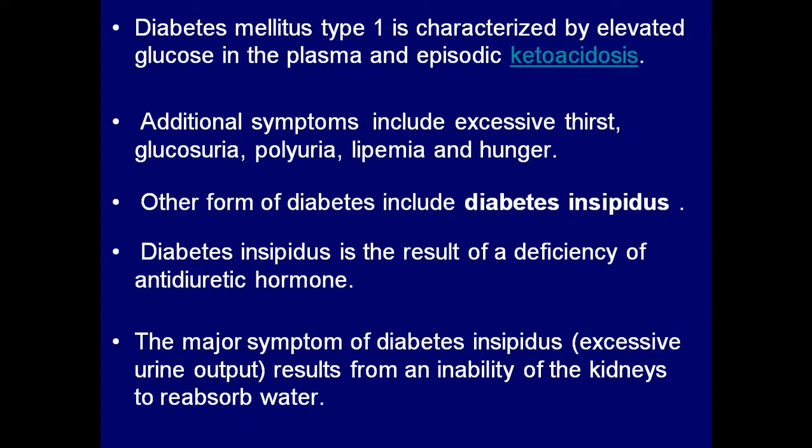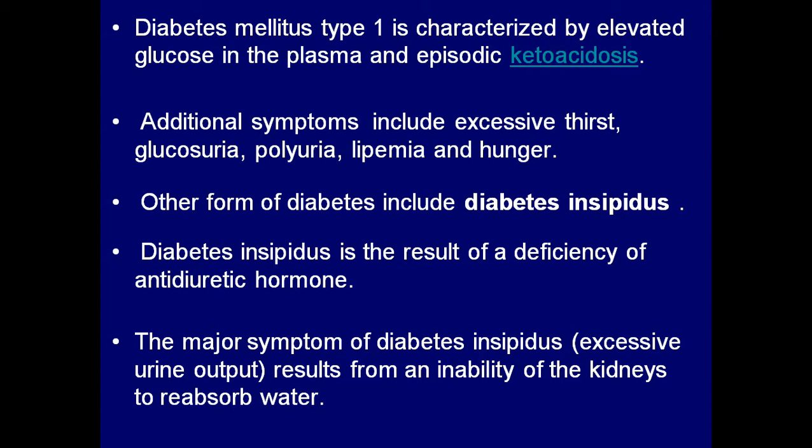Another form of diabetes is diabetes insipidus. In diabetes insipidus, what will happen? This is the result of a deficiency of a hormone called ADH, antidiuretic hormone. Because of the deficiency of antidiuretic hormone, there is excessive excretion of urine from the body. That condition is called diabetes insipidus.